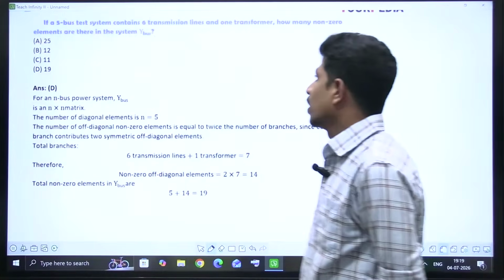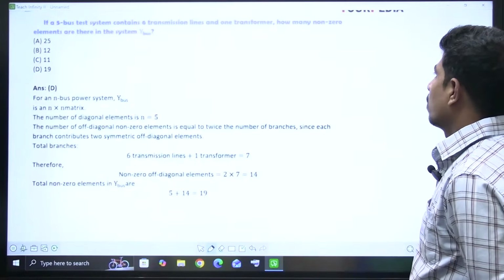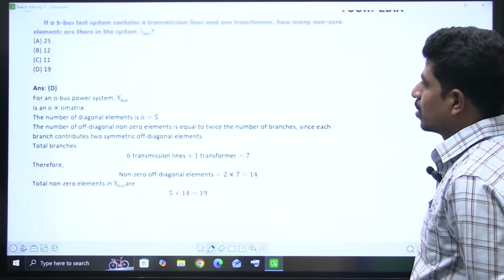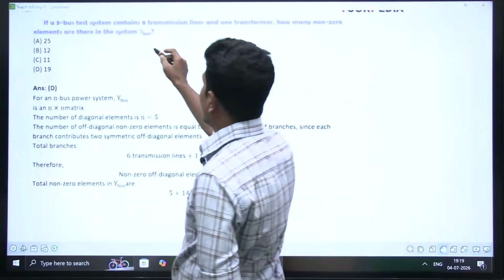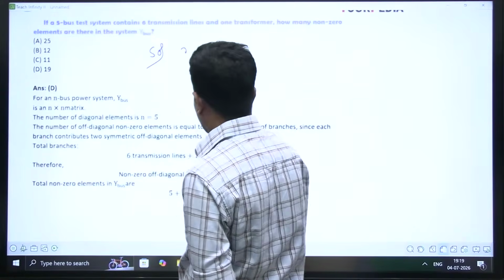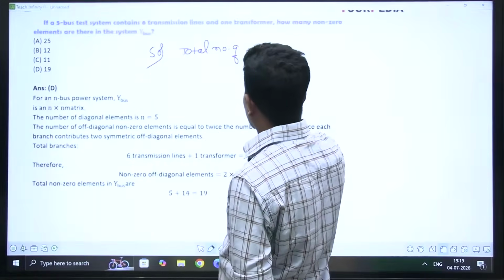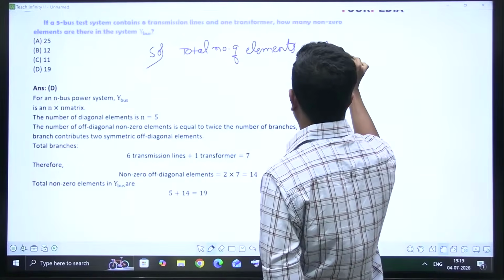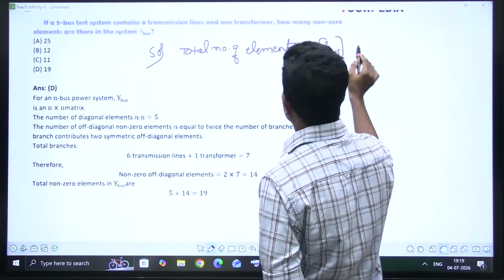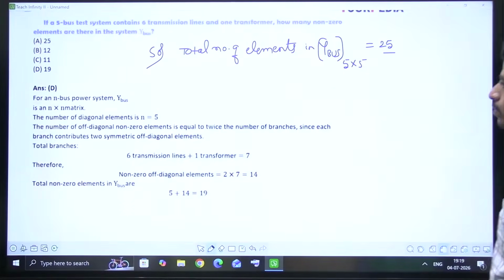Yes, answer please. A 5-bus test system contains 6 transmission lines and 1 transformer. How many non-zero elements are there in Ybus? Okay, so this is very simple. First of all, the total number of elements in Ybus is equal to what? What is the Ybus size? 5-bus, no? 5 by 5. How many? 25 elements. Total number of elements.